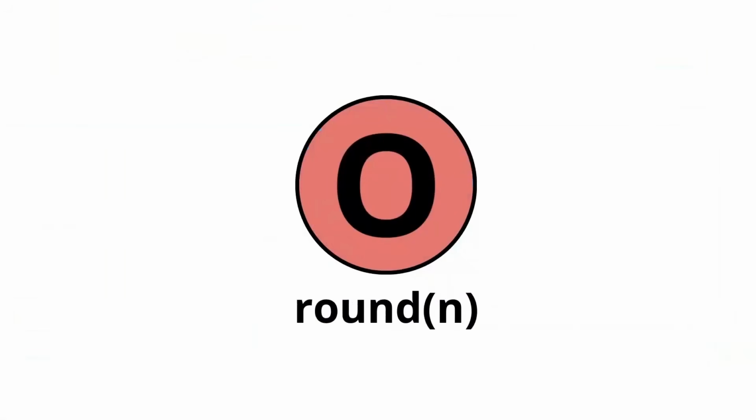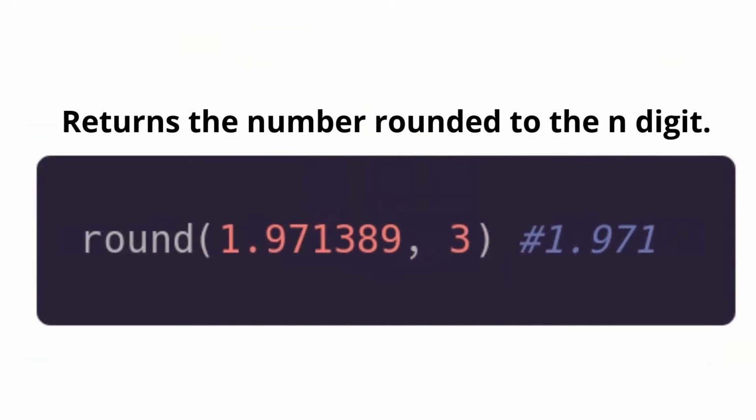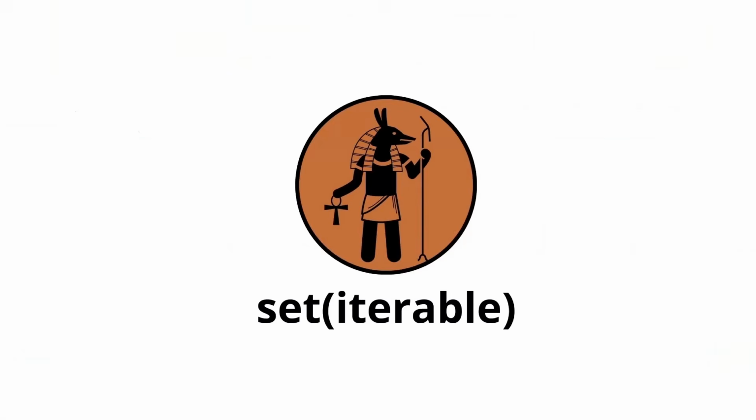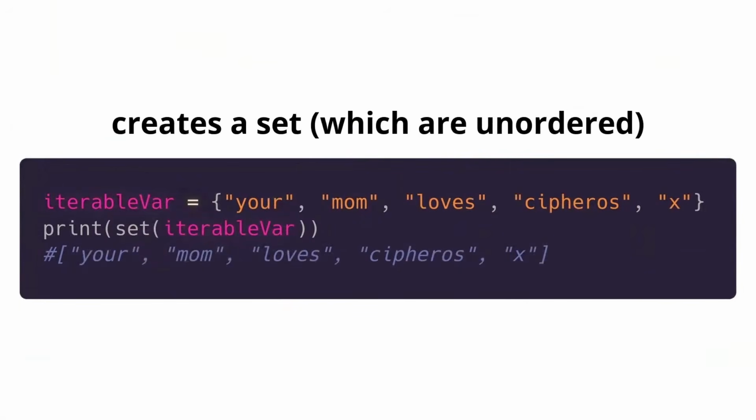Round takes a number as a parameter. It just returns the number rounded to the n digit. Here you have the example to the first 3 decimals. Set creates a set, which is unordered, by the way. So this example is not the only one.